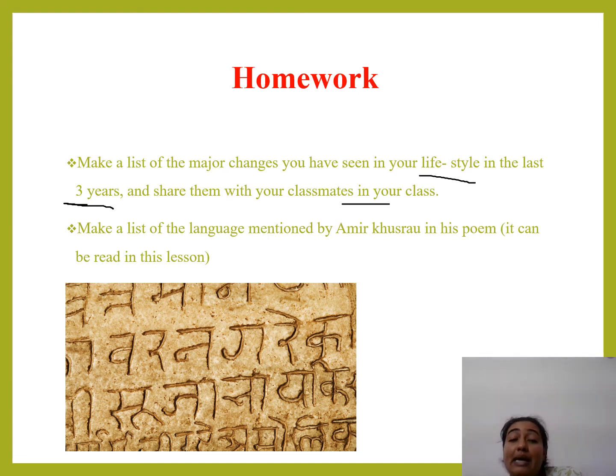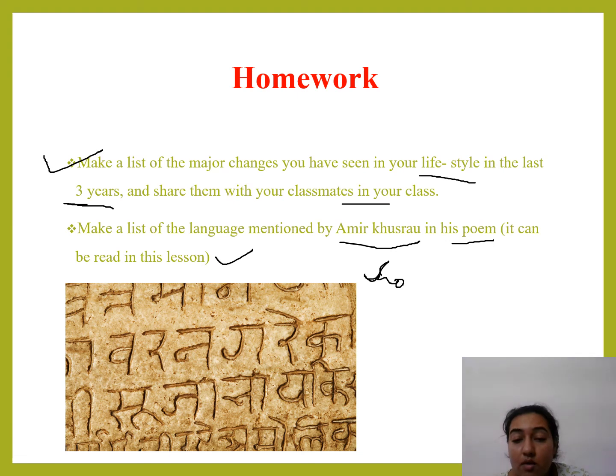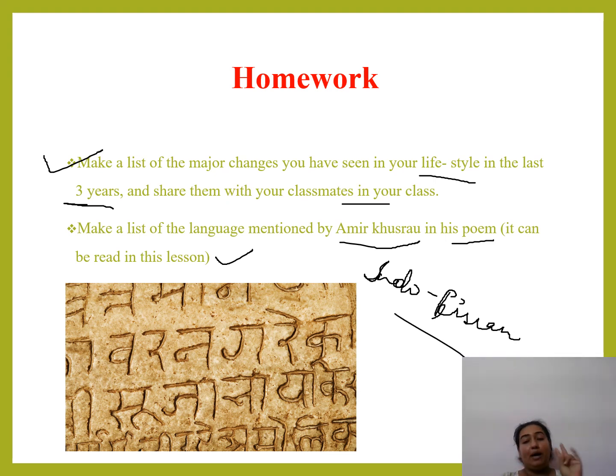Fine. Now make a list of languages that were mentioned by Amir Khusro, who was an Indo-Persian poet. In his poem, it is also to be read in the lesson. So that poem is there in the lesson, and Amir Khusro was an Indo-Persian poet. So उसने किस किस लैंग्वेज को महानता ने इंपॉर्टेंस दी है, किस किस के बारे में उसने बात किया है. You need to mention all those things in your activity notebook. Doing this will help you by 2 things. Concept will be clear. If such questions come in exam, you will be easily आप attend कर पाओगे.